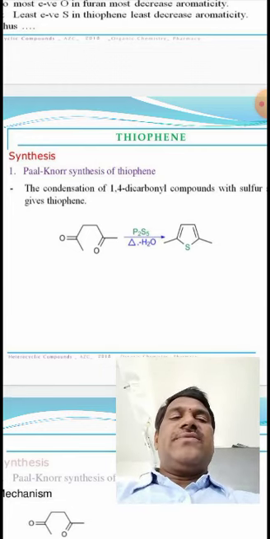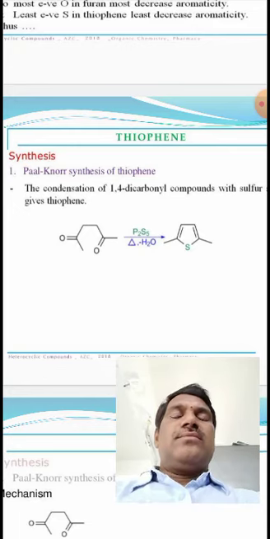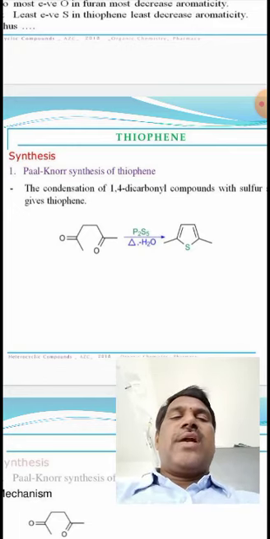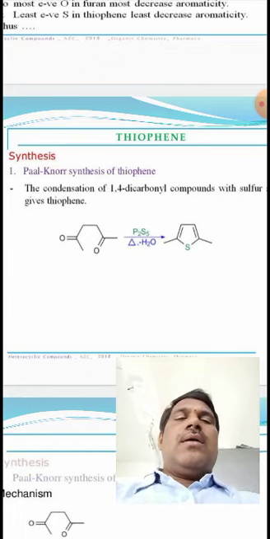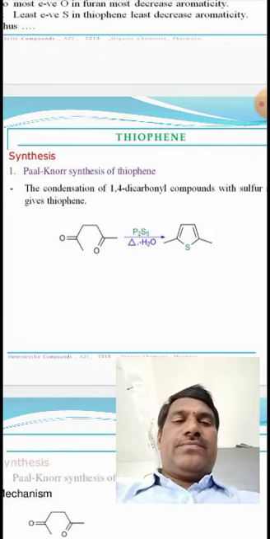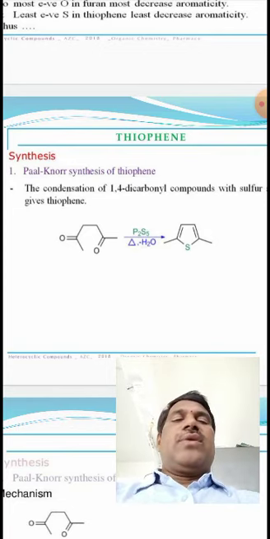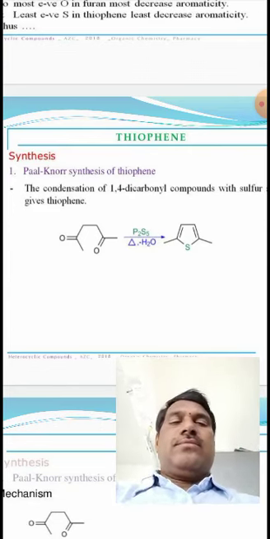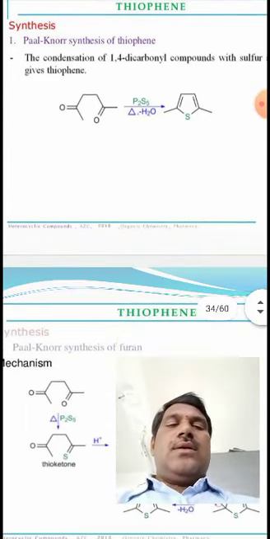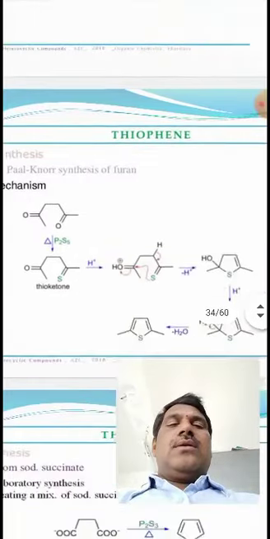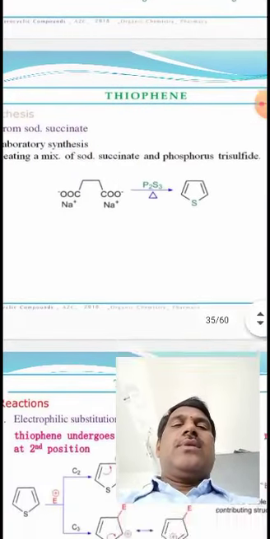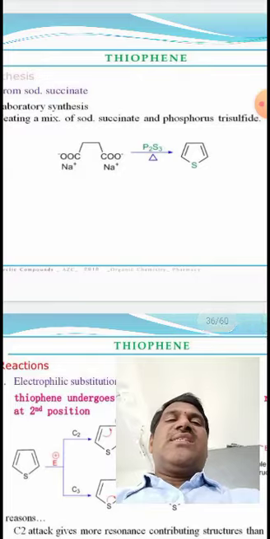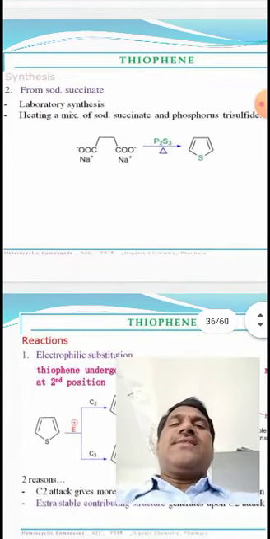In the case of furan, the 1,4-dicarbonyl compound reacts with P2O5 and we get furan. So this is the synthesis of thiophene from the Paal-Knorr synthesis.